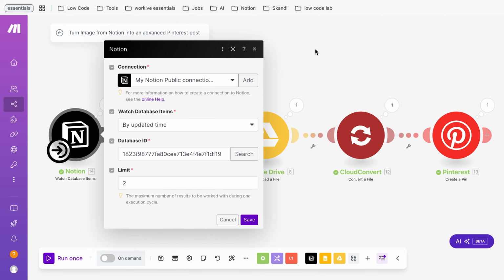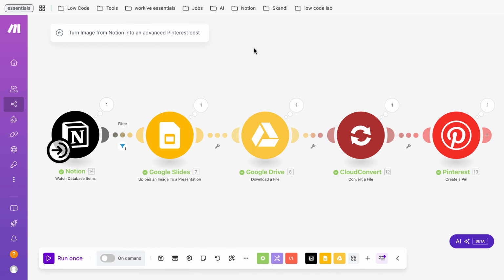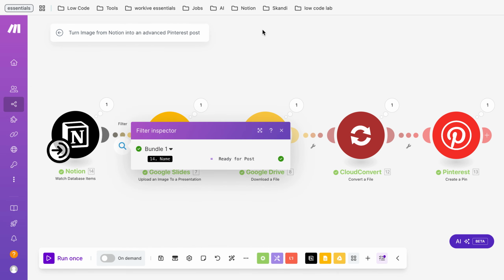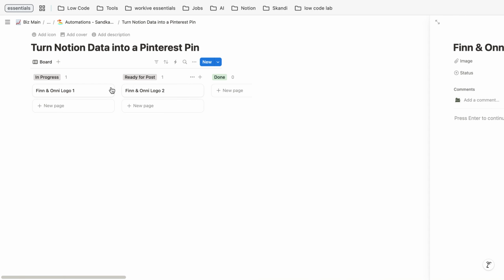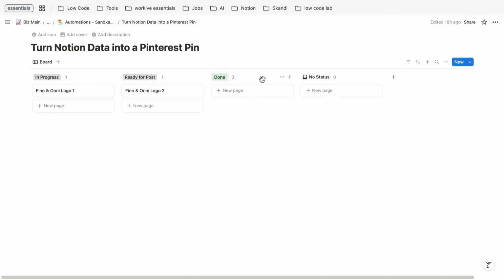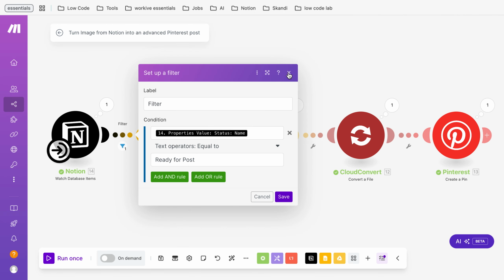To set up this automation, you first need to use the watch database items module from Notion, where you just connect Notion, you connect the database, and also set the limit. The limit is the amount of output you're accepting. Then you're going to add a filter. The filter is quite important because it makes sure that this automation only uses properties which have the ready for post status, meaning those in the column ready for post, because we do not want to post those which are in progress and we do not want to post the ones which are done. So yeah, this is quite important.